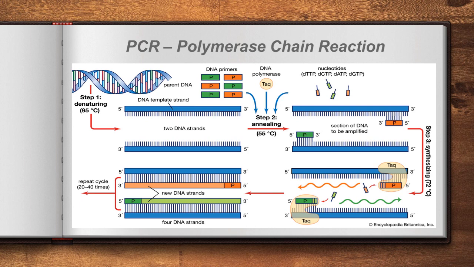So the two strands become two DNAs. Then the process will be repeated many times and millions of copies of the same DNA will be produced. Actually, this is one of the technologies. This technology is also applied for taxonomical studies. Fine.